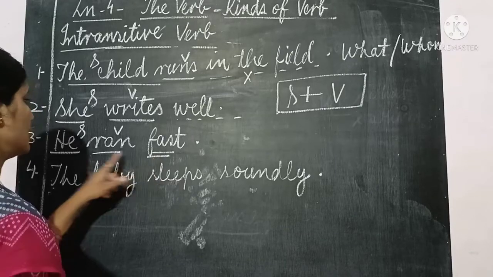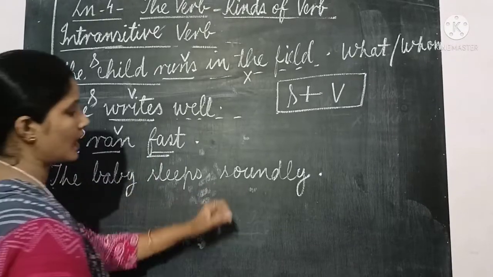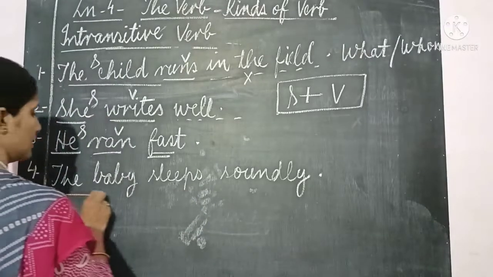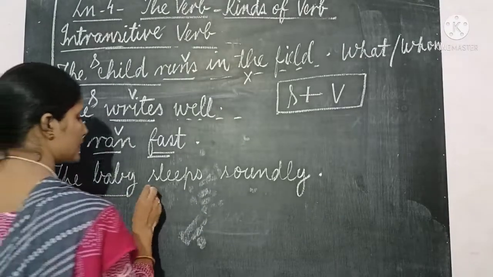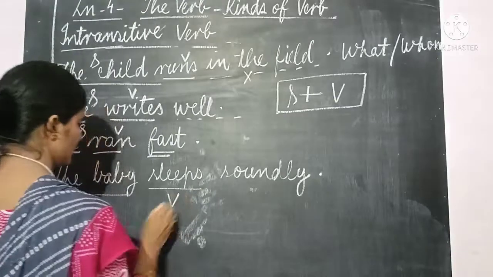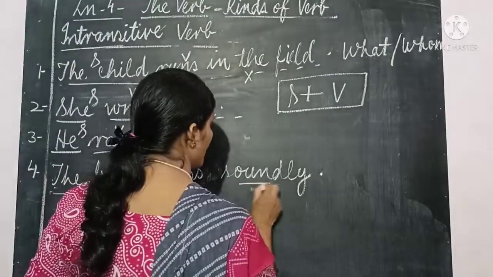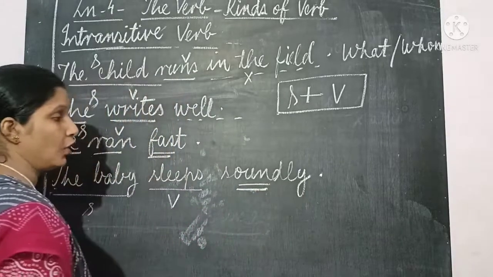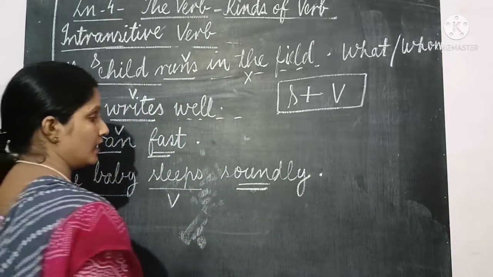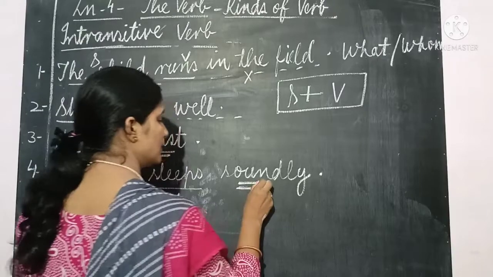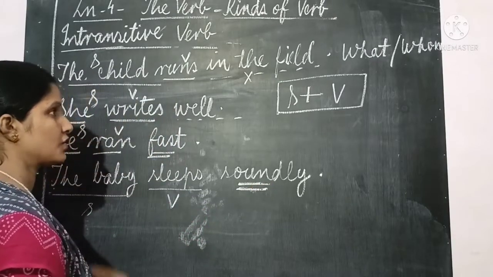This is not a noun. The baby sleeps soundly. Subject, the baby. Sleeps, verb. And soundly is not an object. Why? Simply because objects are nouns or pronouns, and this is an adverb. And we cannot get the answer using the question what or whom.